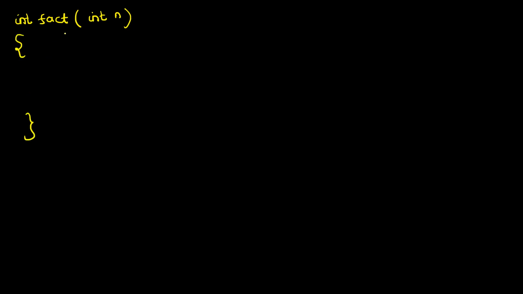Okay, let's try to trace what is happening, and then you will get a better understanding. Let's do it. If n equal to 0, that is my base case, I will return 1. Else, if it is not the base case, what will I do? I have called fact of n, and I want the answer of n factorial.